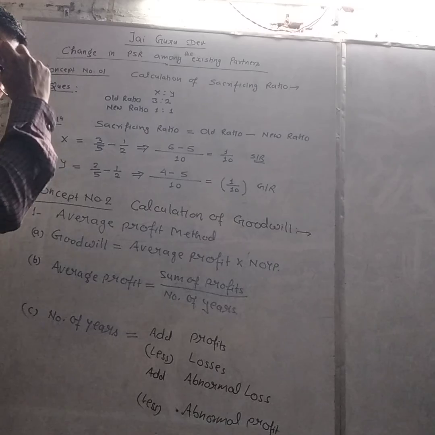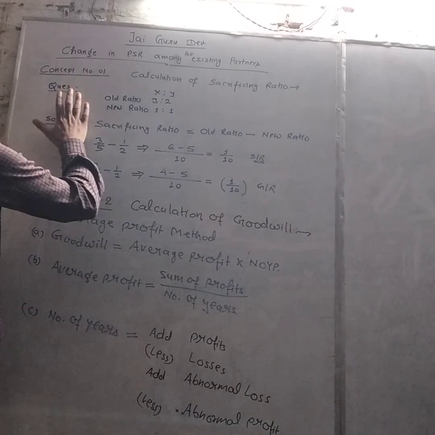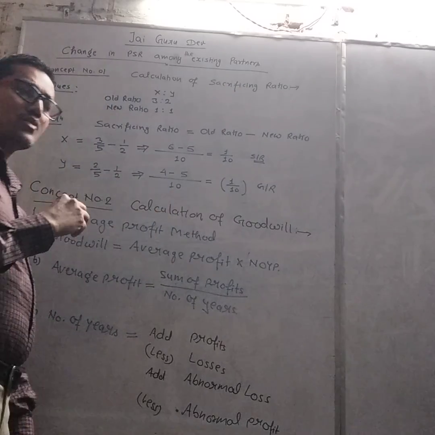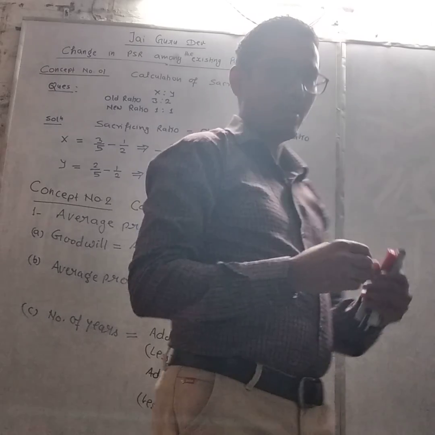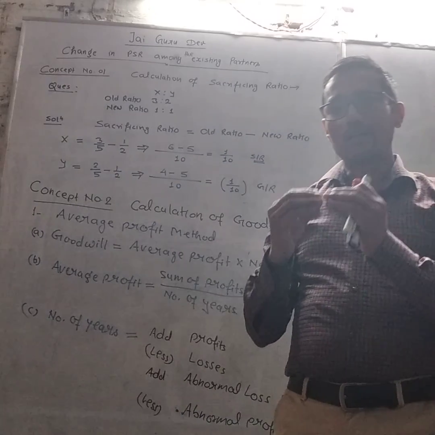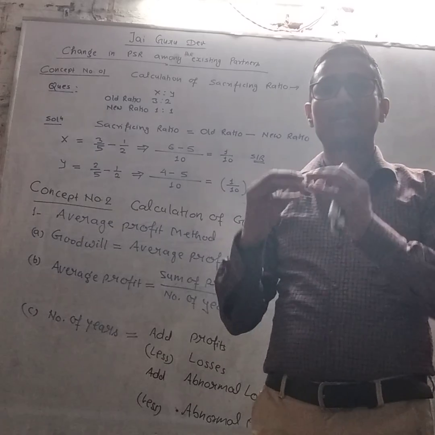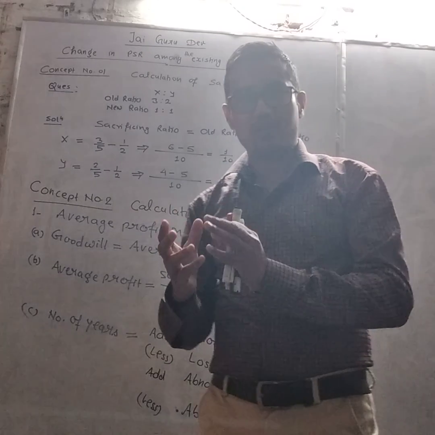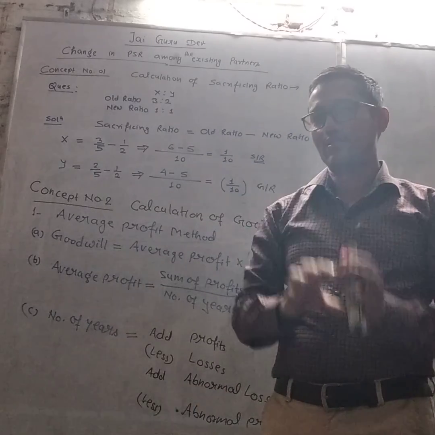Now we are going to start our lecture. There is concept number one, that is calculation of sacrificing ratio. So what is the meaning of sacrificing? When a partner drops his or her share in favor of another partner, that means there is a sacrifice.